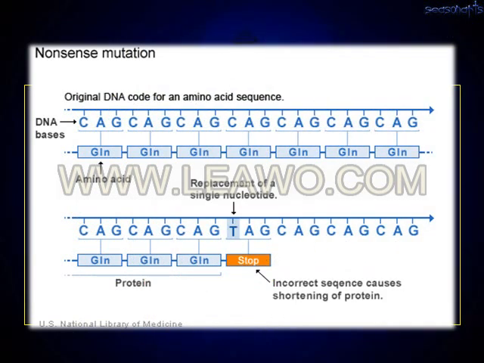So this is a nonsense mutation. In this nonsense mutation, the above picture shows the DNA bases with the different codes producing the different amino acids, and that is normal. But when there is an incorrect sequence of the codes, what happens? There is a premature termination of the amino acid synthesis. So this type of mutation is known as nonsense mutation.